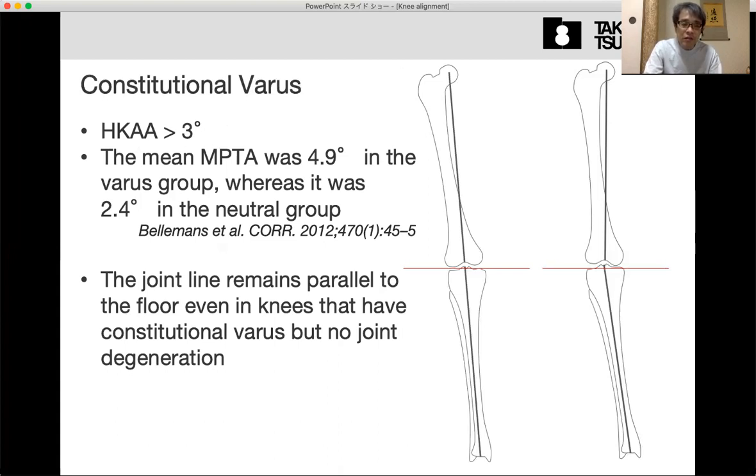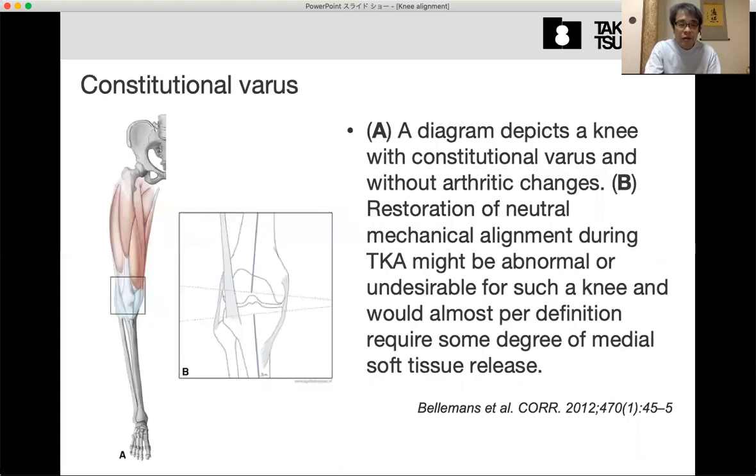Of course, this is the normal situation in the younger age. After the age of 20, HKA of more than 3 degrees is normal. So, what is constitutional varus? Constitutional varus is a knee in which the varus alignment is natural for the patient. Natural means the well-balanced soft tissue around the knee, just like this.